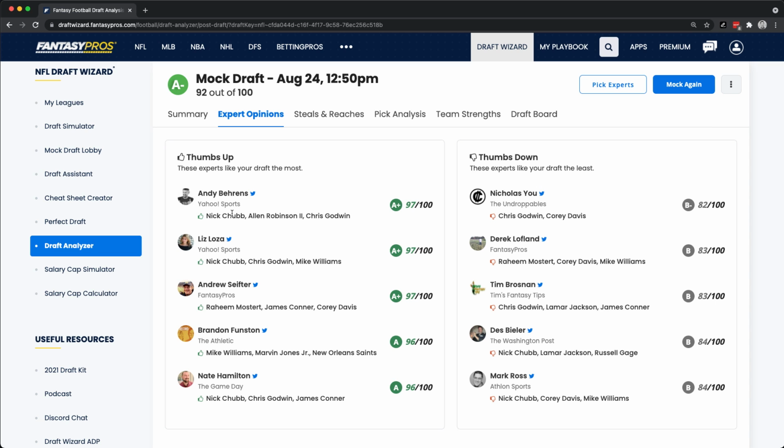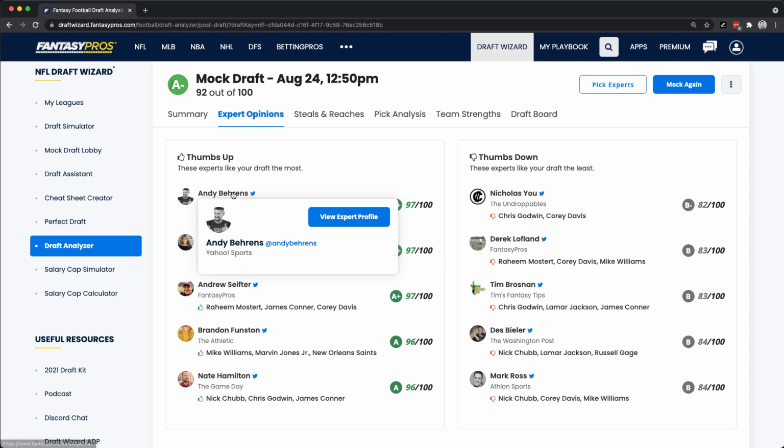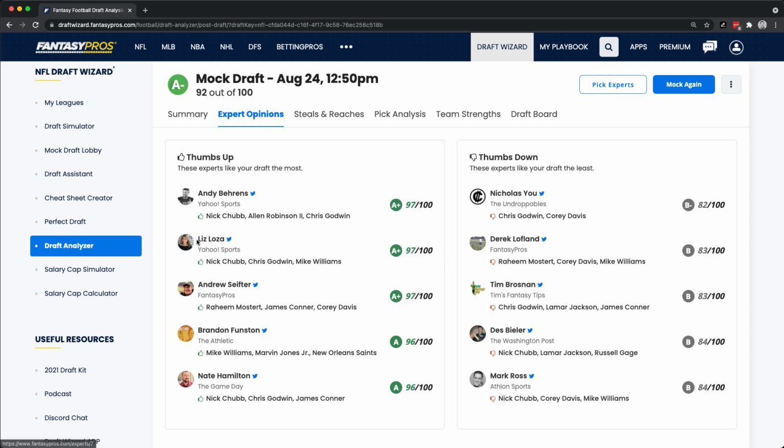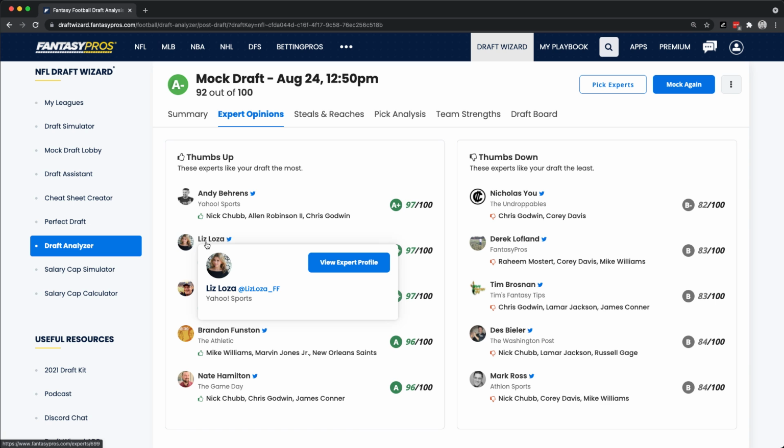So Andy Behrens here clearly liked that I selected Nick Chubb, Allen Robinson, and Chris Godwin. And Nicholas, you over here, didn't like that I chose Chris Godwin and Corey Davis. This is a great way to find out about different experts, as well as discover the experts whose rankings may jive the most with your draft style or draft preference. And if you mouse over any of these expert profiles here, you can get some more information about the expert as well as how to find them on social media.